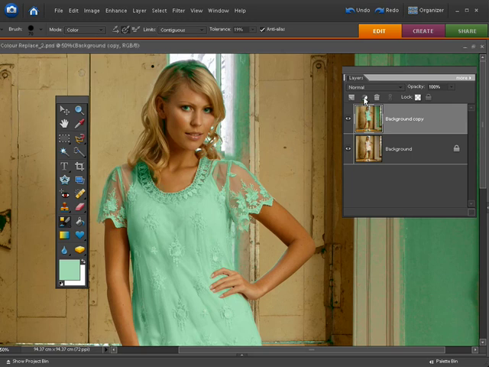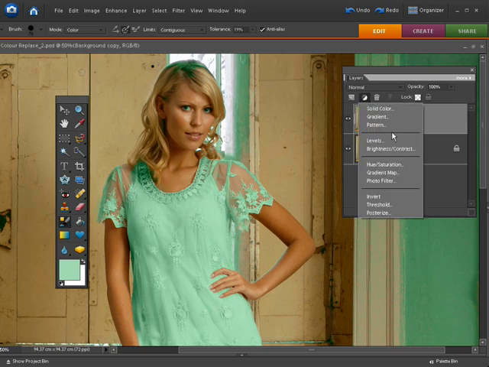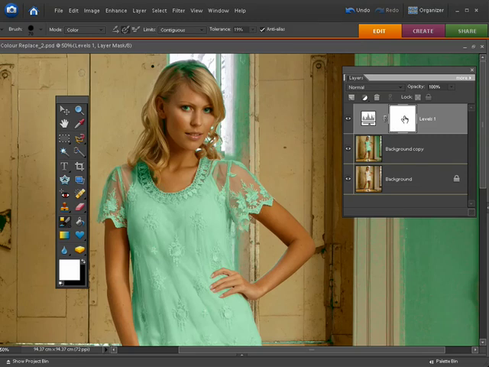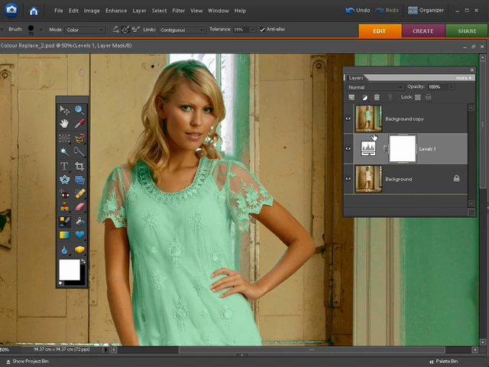So let's do that by clicking here to get an adjustment layer. Any one will do really, but levels is always the one I go for. And once that appears, just click OK. We don't want to change any of the levels, we just want to purely pinch this mask and attach it to this layer. And to do that, drag down the bottom like so, move between the two and hold down the Alt key and you get this clipping option there, and that clips the mask to the attached layer.